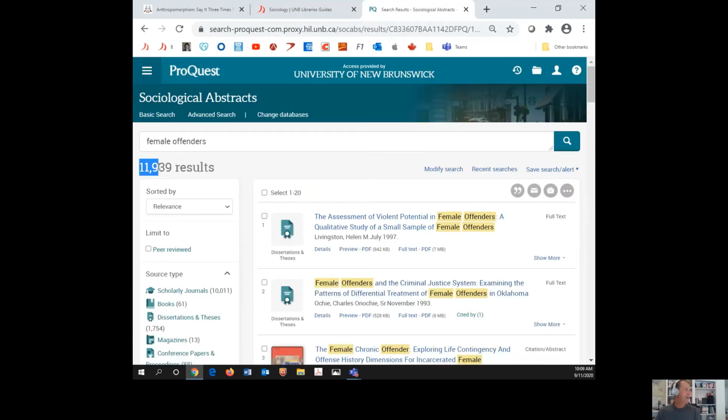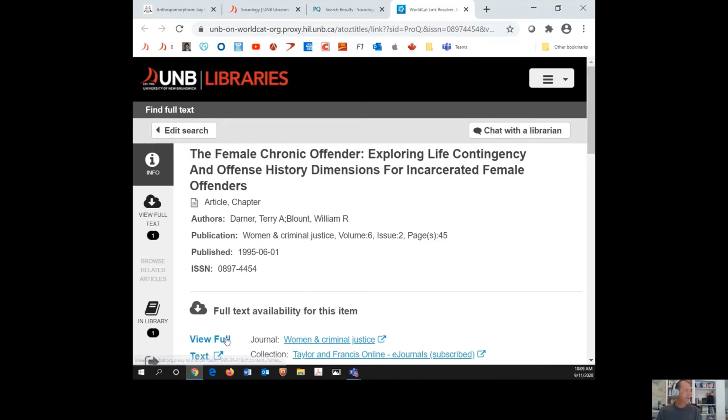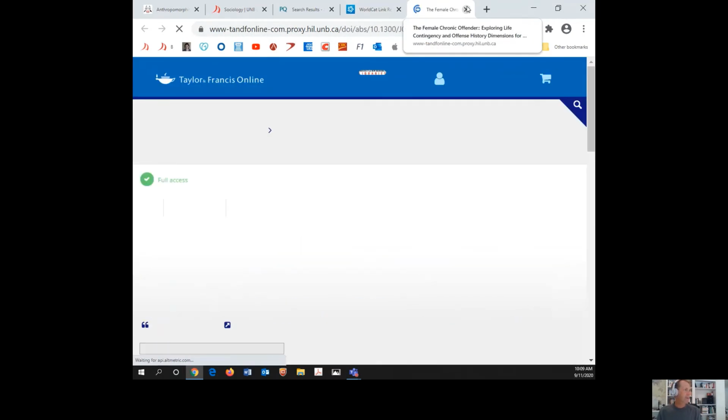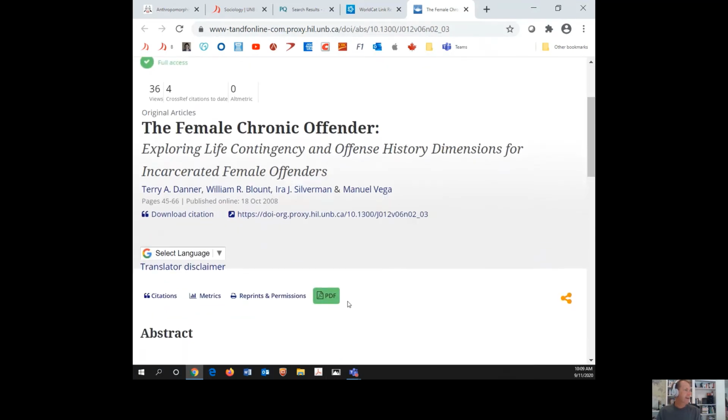It's found nearly 12,000 results, and you can see that most of those are scholarly journal articles, and there would be a link to each one that may look like this. This one is actually a dissertation, which is fairly unusual. The other type of link would look like this one here, and this one is a journal article. So a couple clicks away, you will get to the whole article, and there's a whole article right there. There's usually also a PDF edition of the article that you can go to as well.